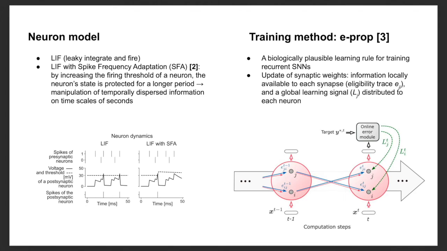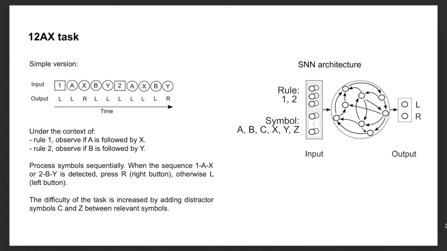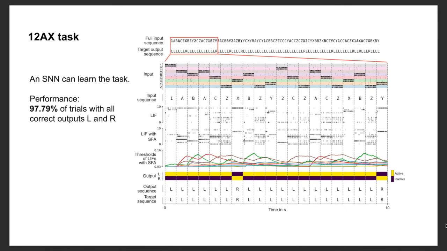How do we train our models of recurrent spiking neural networks? We train them using a biologically plausible learning rule called e-prop. This learning rule uses eligibility traces of each synapse and a global learning signal to update the synaptic weights of the network. Our model can solve the 1-2-AX task. A similar task exists for humans, and it is used to examine context processing and goal maintenance. This is a spike raster for one trial.